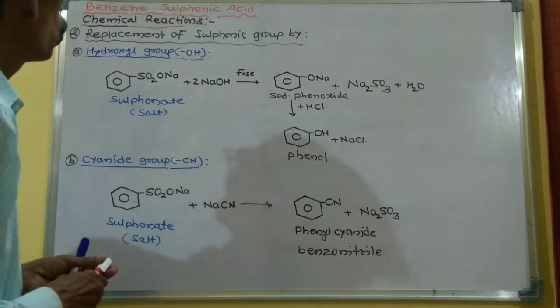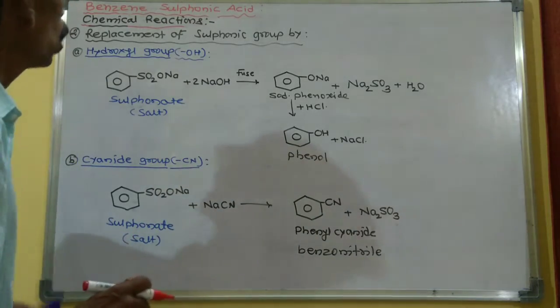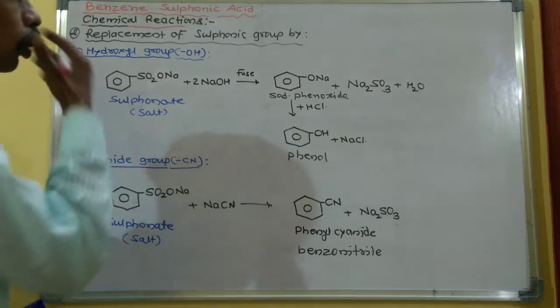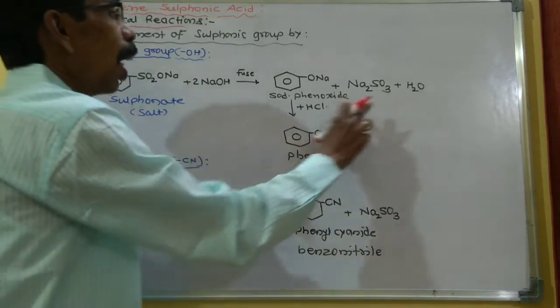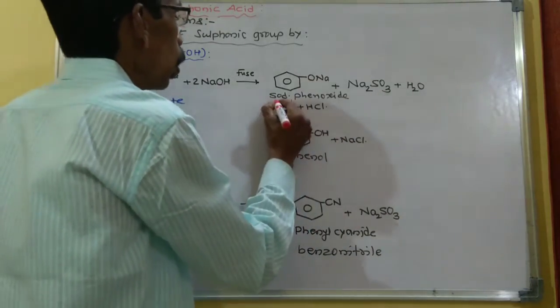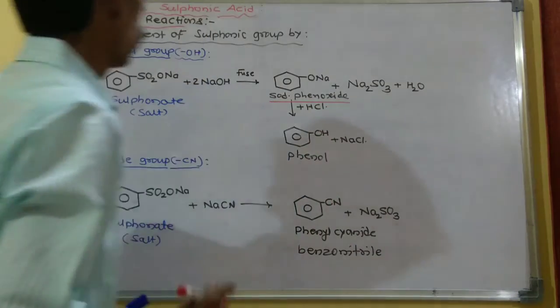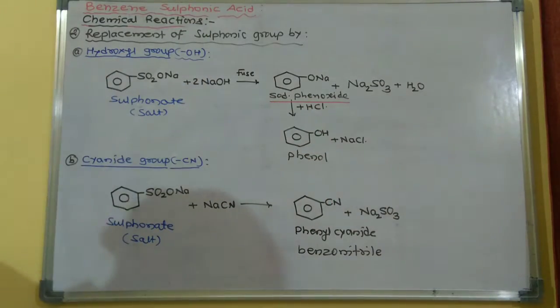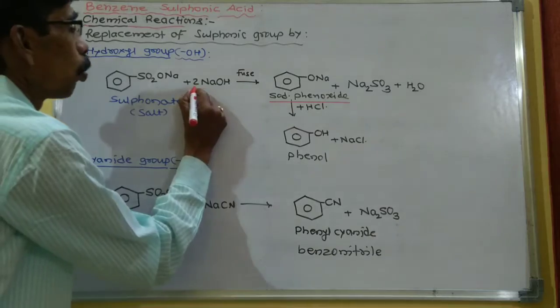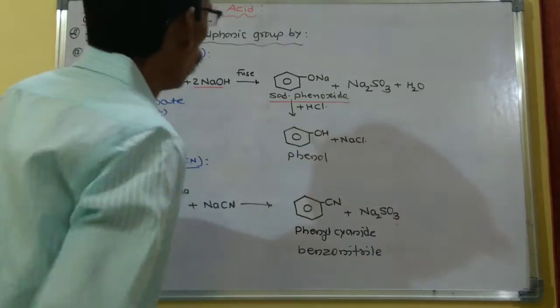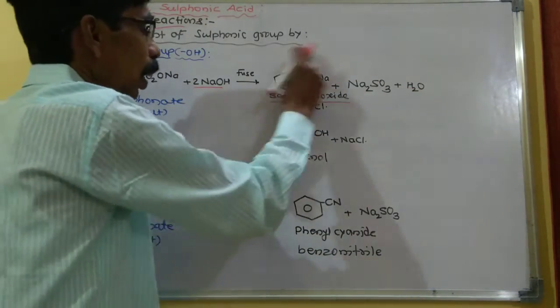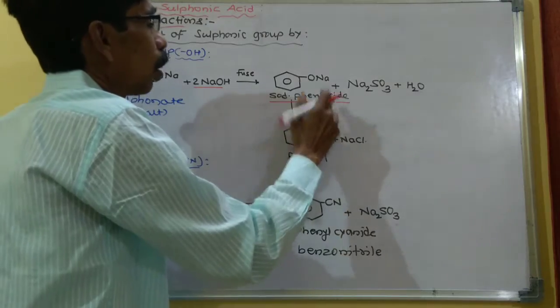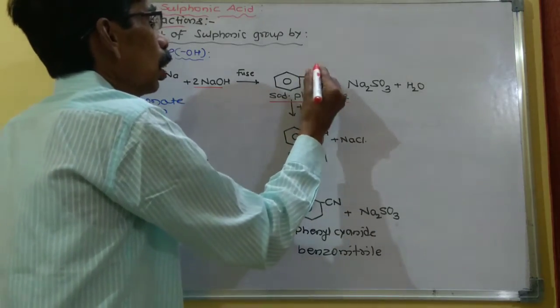So first it gives the Na2SO3 and H2. So this is the formation of sodium phenoxide, plus one water molecule.